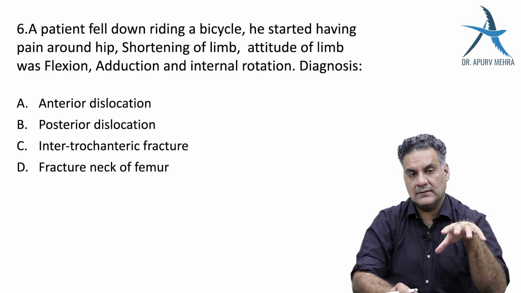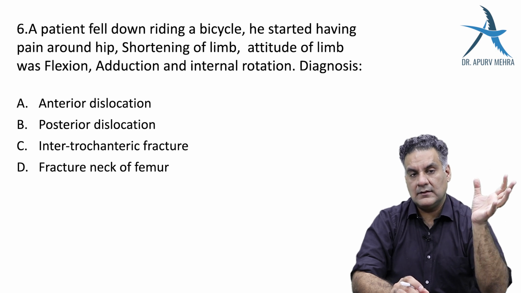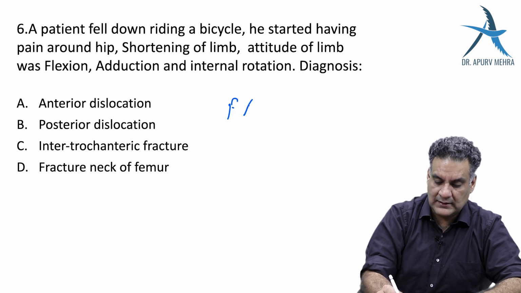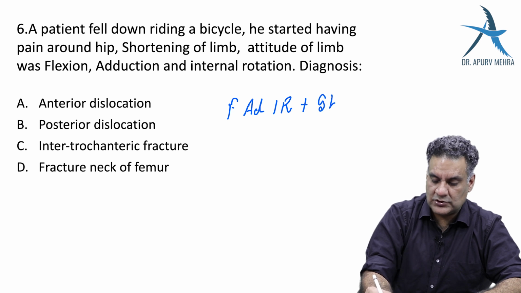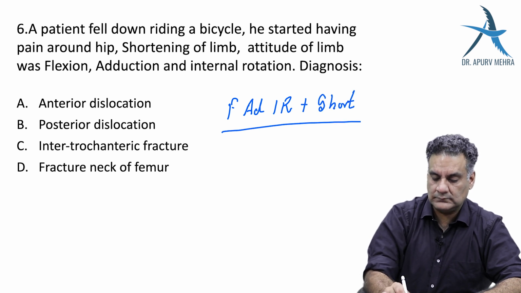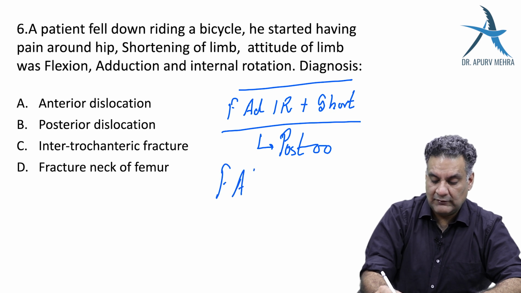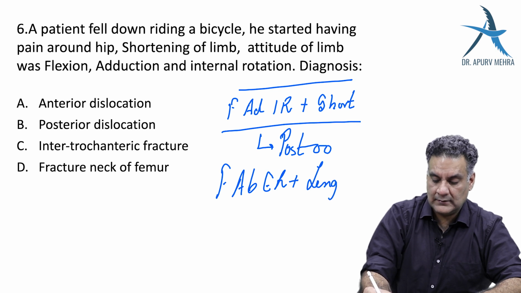vitamin C deficiency. Patient had a fall, started with pain around the hip, shortening, flexion, adduction, internal rotation. So if they mention FADIR, flexion, adduction, internal rotation in the lower limb, along with shortening, your answer is going to be posterior dislocation. If they mention classically flexion, abduction, external rotation along with lengthening, your answer is going to be anterior dislocation.